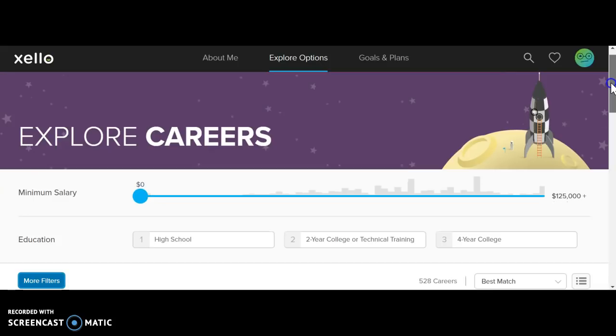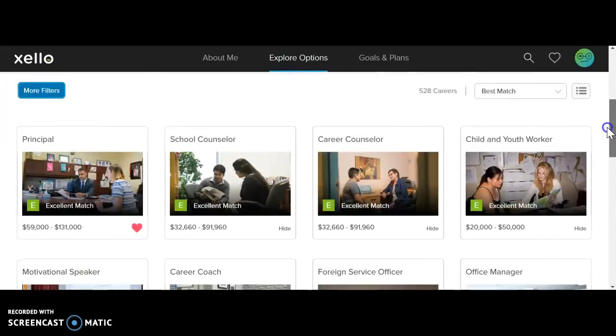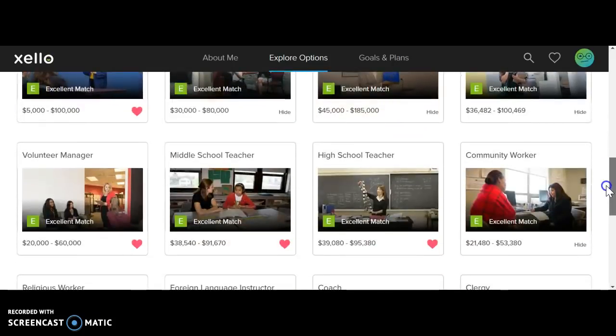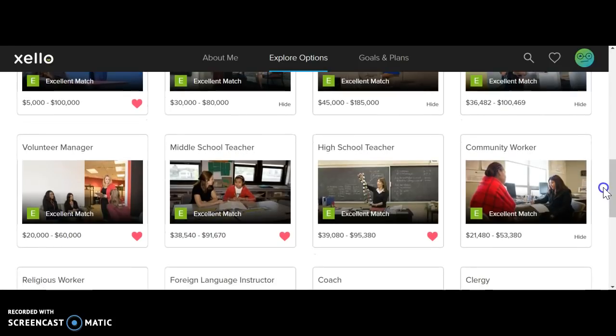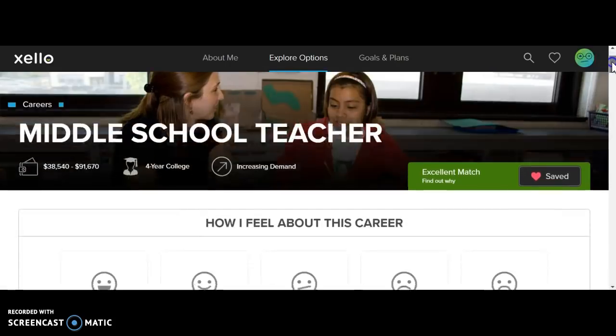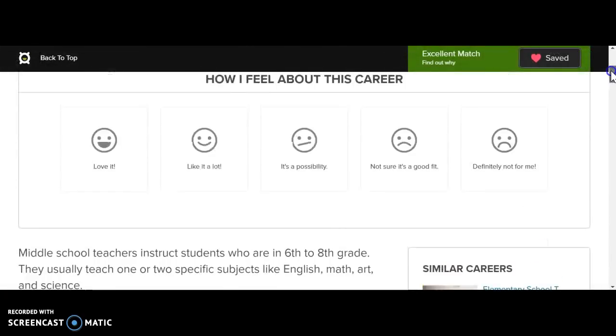So if you look at the matchmaker, that's that quiz that you did, things you like to do, don't like to do. If you look at mine, it says that I should be a principal or a career counselor, or look at that, a middle school teacher or high school teacher. You're going to want to identify several careers in here that you feel are great matches for you, and you are going to identify them with a heart saying, yep, I agree. This is a good match for me.